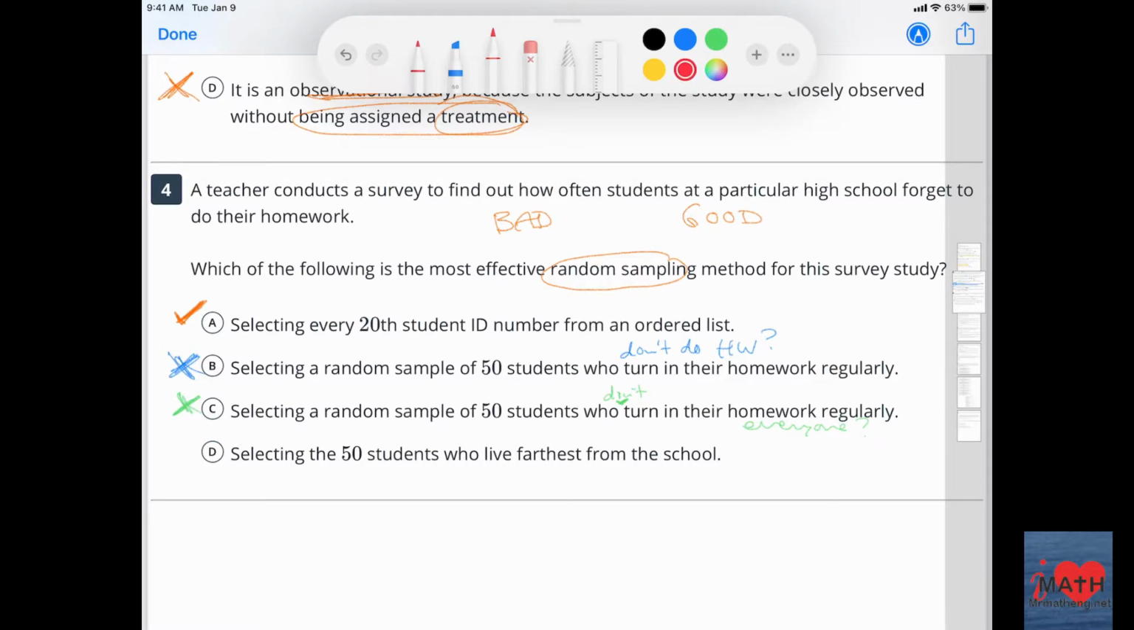And then the last one, selecting the 50 students who live farthest from the school. So there's a bias. How about who live close?